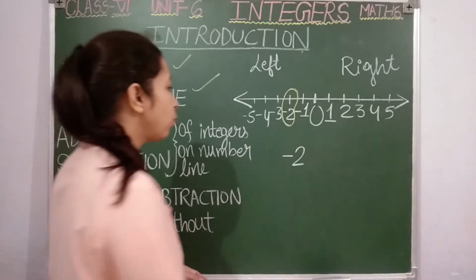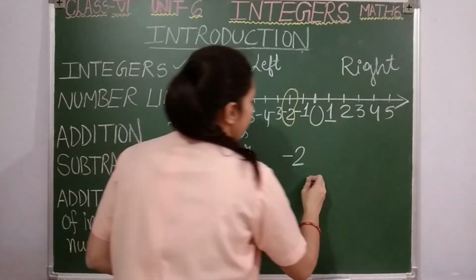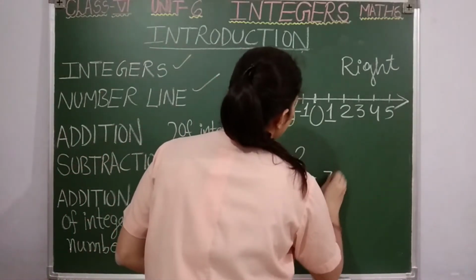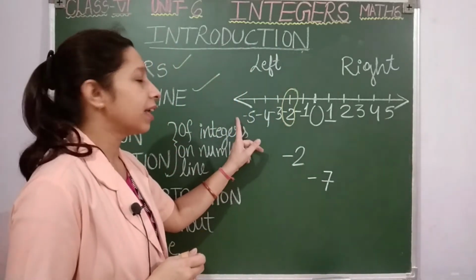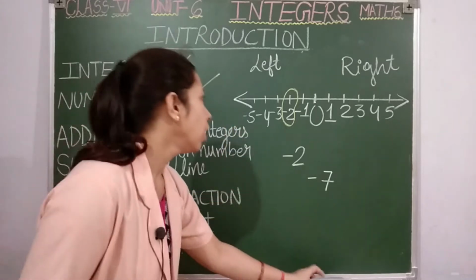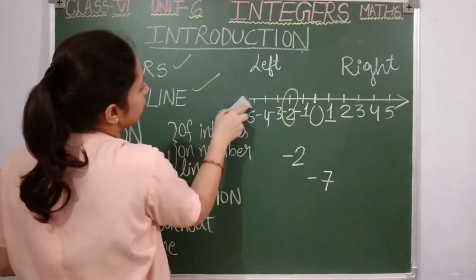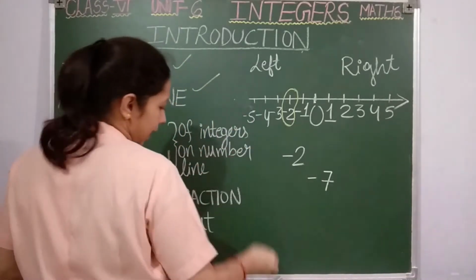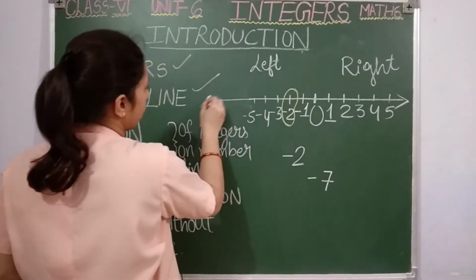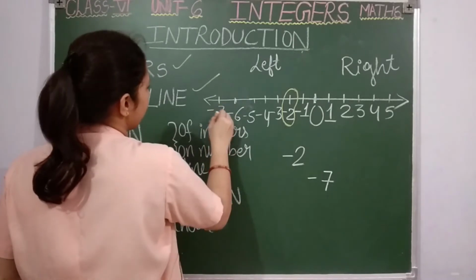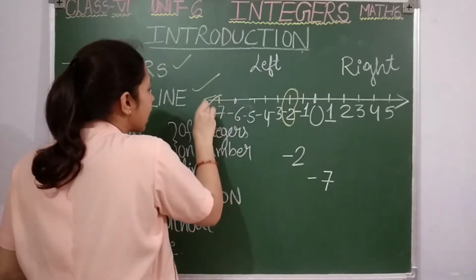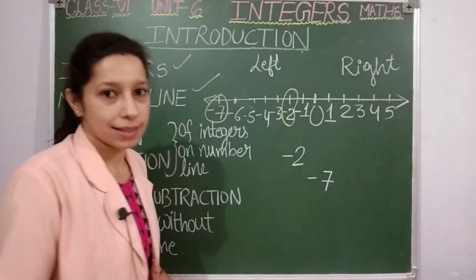Or if you have to show -7 on the number line, but here how much I have written? It is only up to -5. No problem, let us extend the number line. Here I will mark -6, here I will mark -7, and like this I will show -7. How easy it is, isn't it?